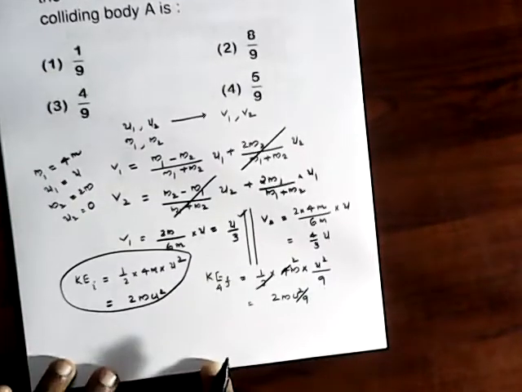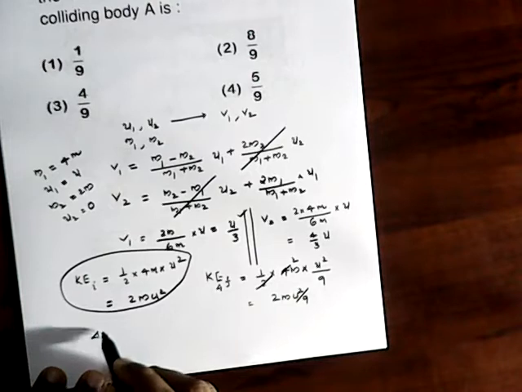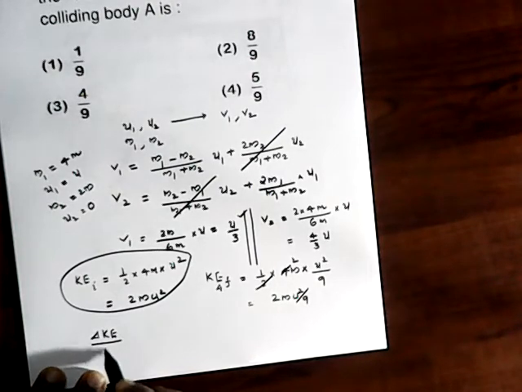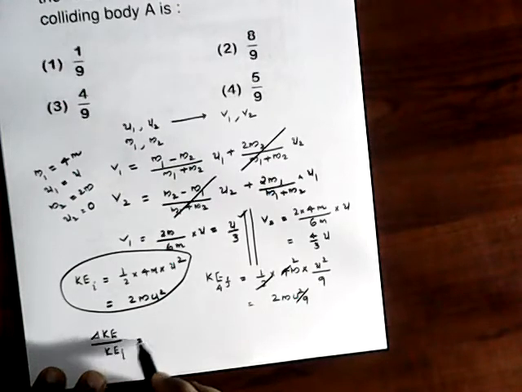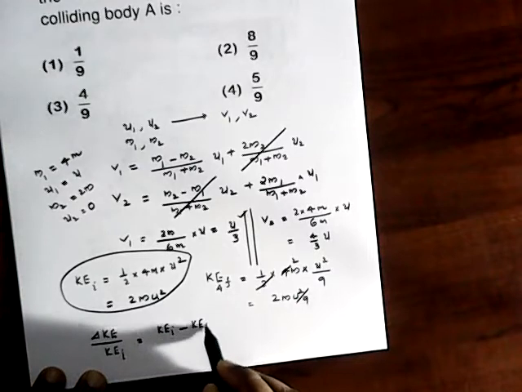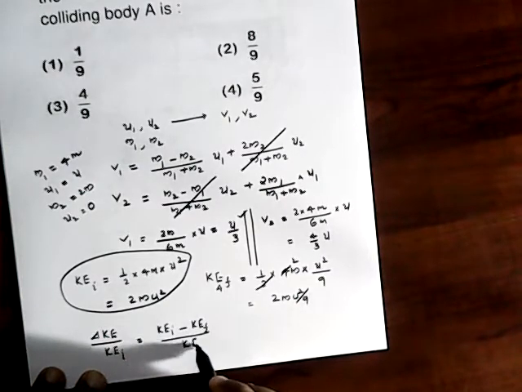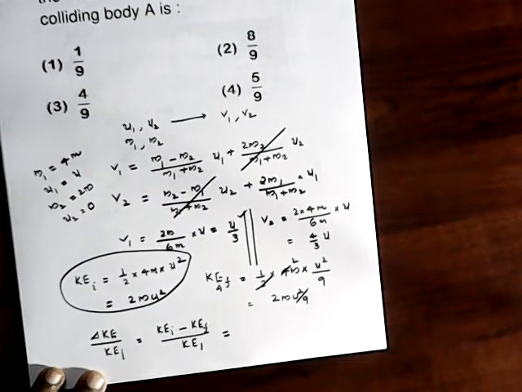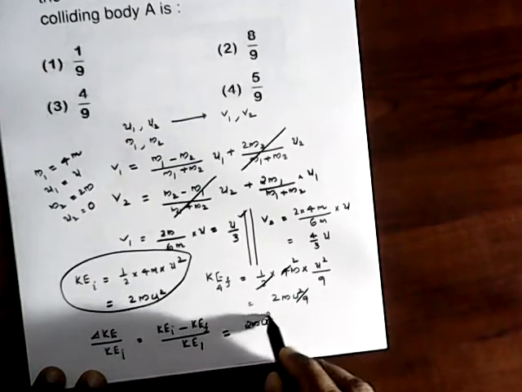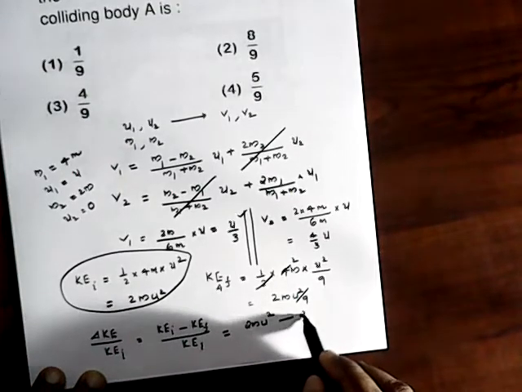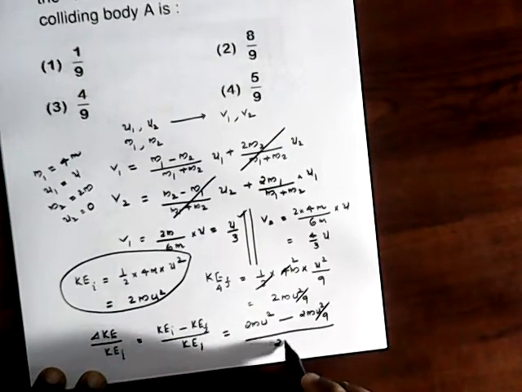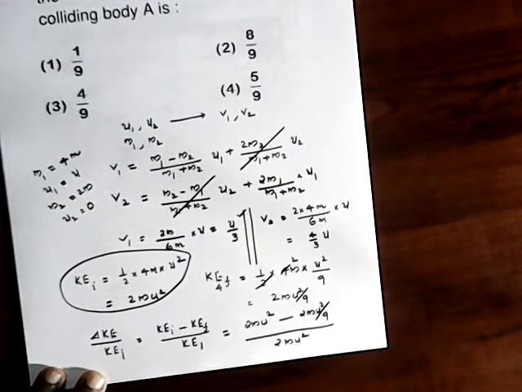Then our aim is to find the fraction of kinetic energy lost. So delta K by K initial is equal to K initial minus K final by K initial for particle A, which is (2m u squared minus 2m u squared by 9) by 2m u squared.